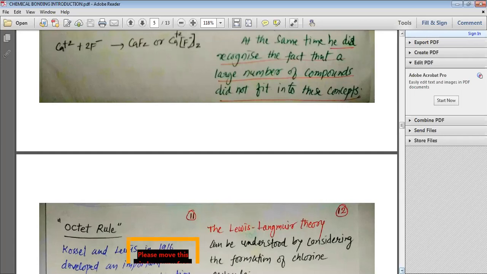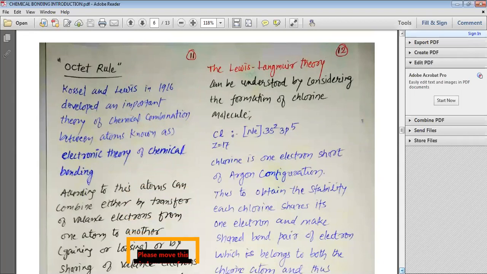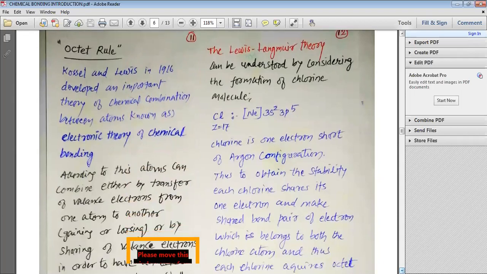Let us look at and understand a collaborative work between Kossel and Lewis, which is known as the octet rule. Kossel and Lewis in 1916 developed an important theory of chemical combination between atoms, known as the electron theory of chemical bonding.